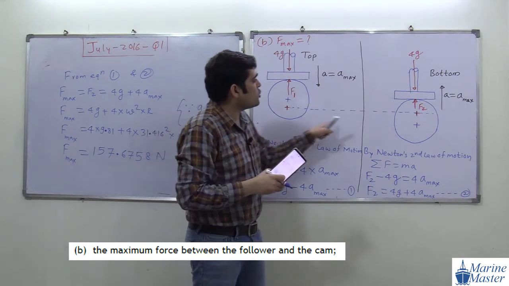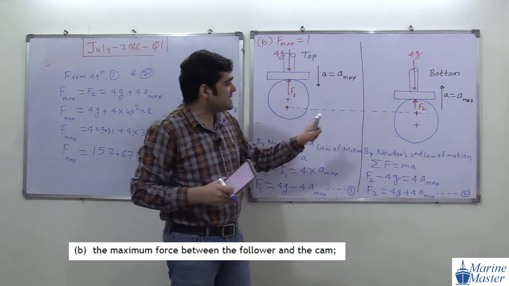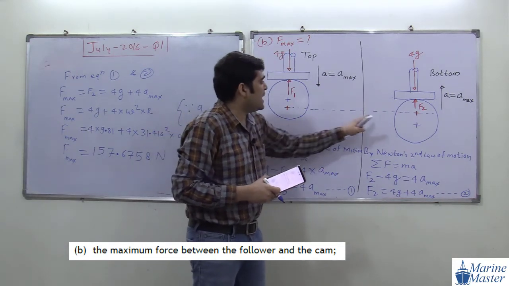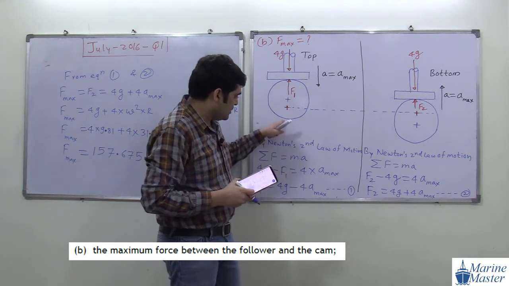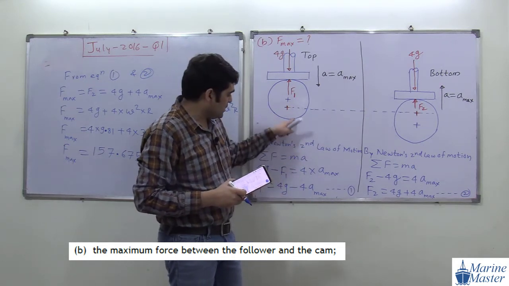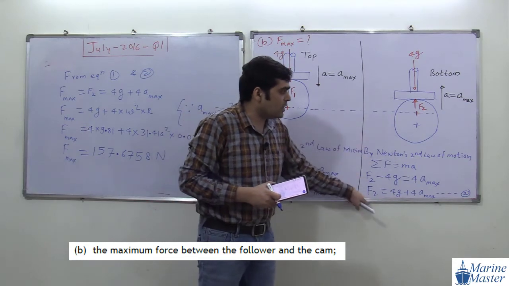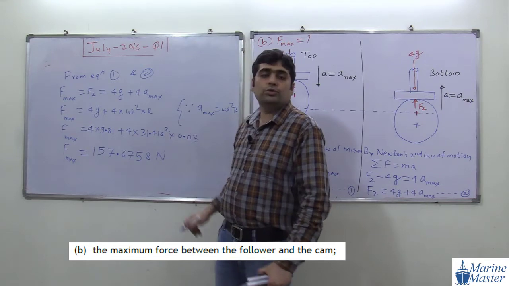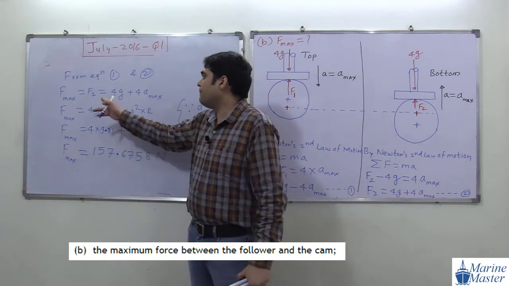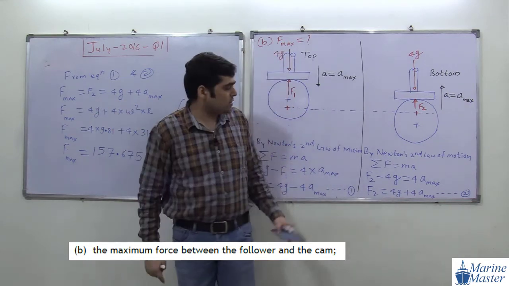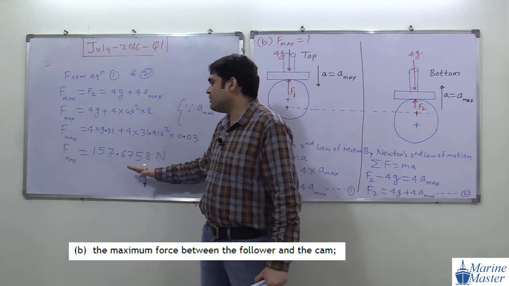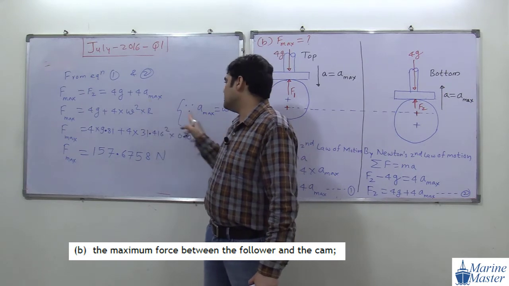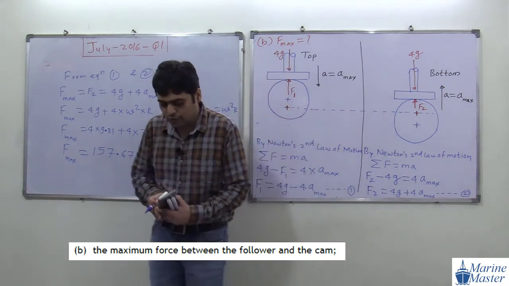Then draw both the diagrams side by side, because they are the top position and the bottommost position. Then this calculation for the top position, then this calculation for the bottommost position. We got equation 1 and equation 2. On comparing equation 1 and 2, we got F max, which means our F2, because here it is plus. Then we got the value of F max after all this calculation. And remember, a max means omega square r. I am going to put it in a box.